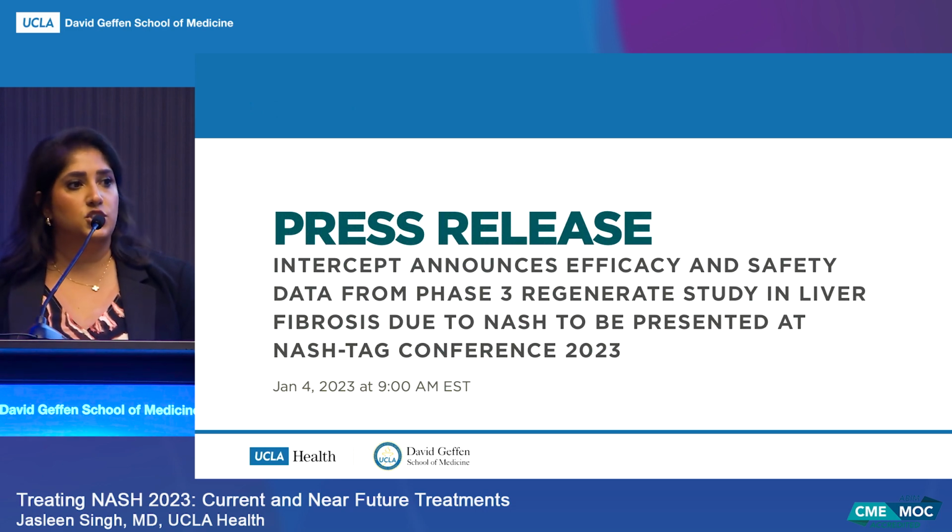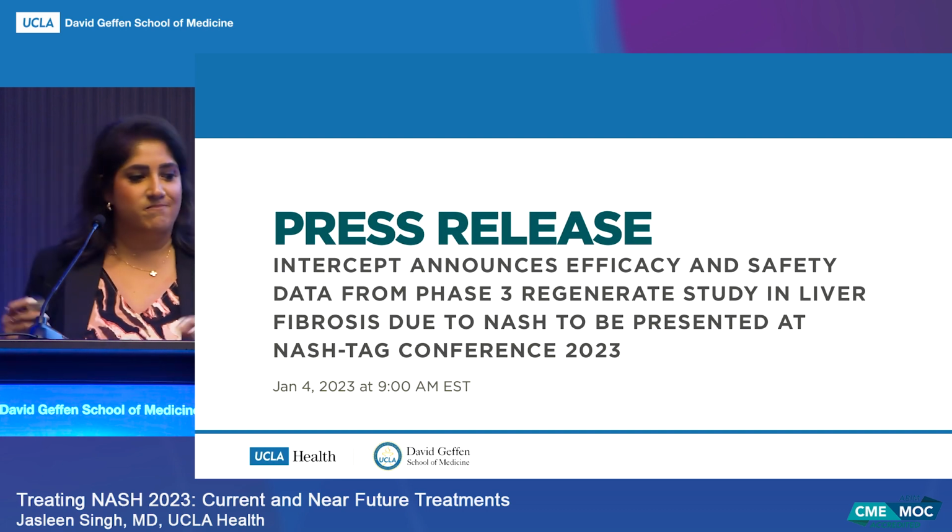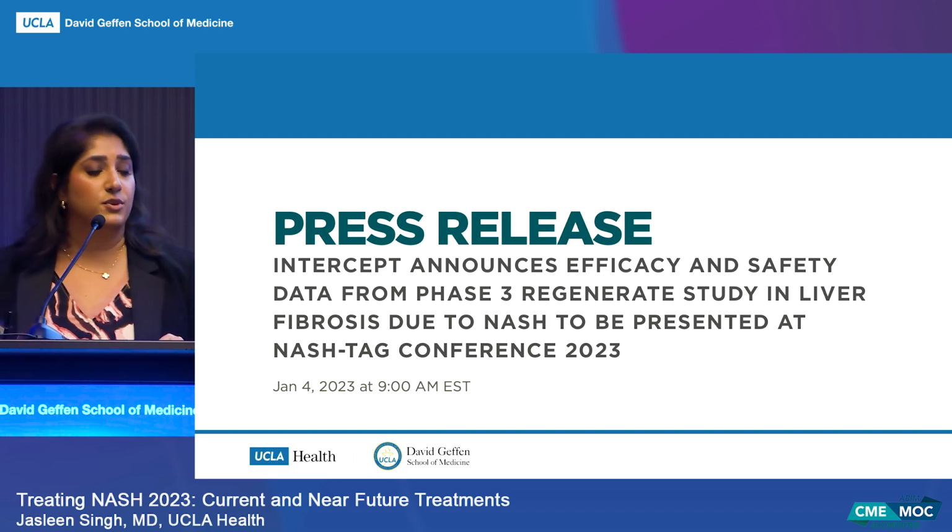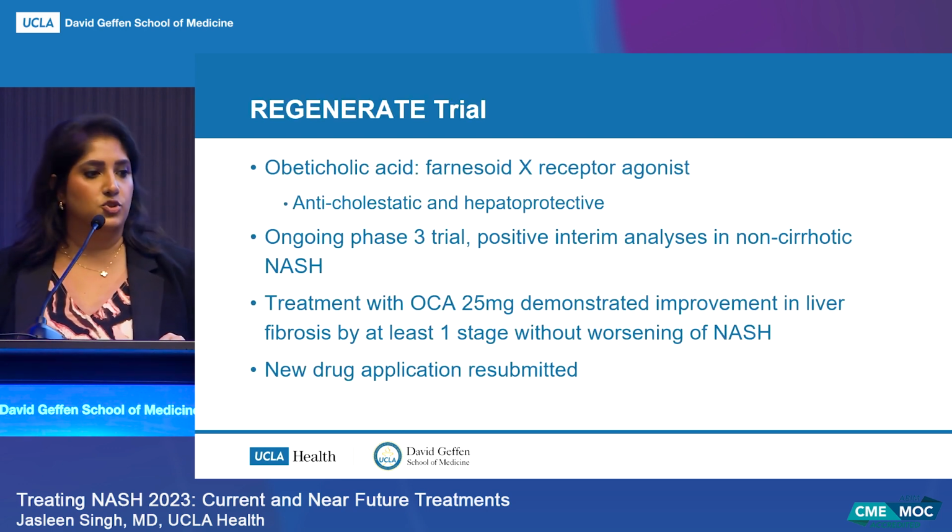So going on to 2 medications that are actually quite exciting in our day and age and may be approved for the use of non-cirrhotic NASH, hopefully by the end of the year. One that I will be talking about is from Intercept. It's obeticholic acid, already used in the treatment of PBC as well. So it's a farnesoid X receptor agonist, and it is anti-cholestatic and therefore hepatoprotective.